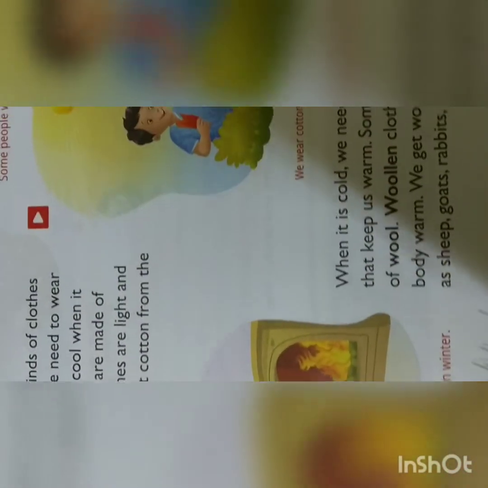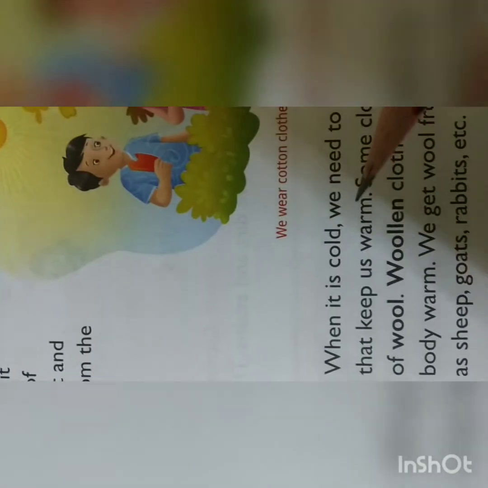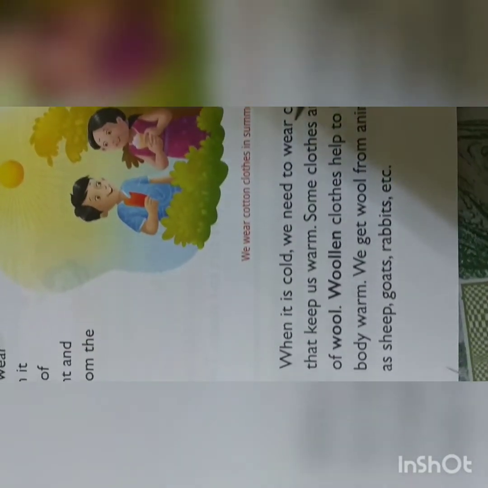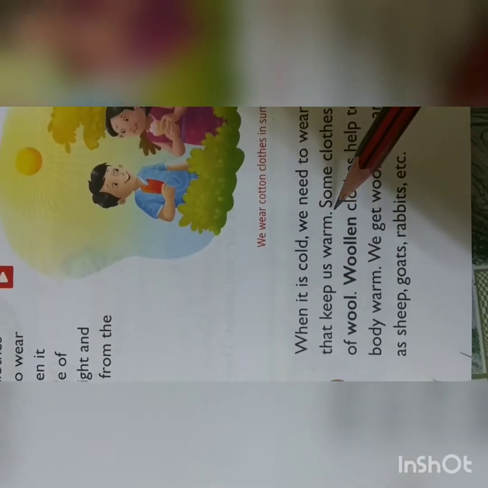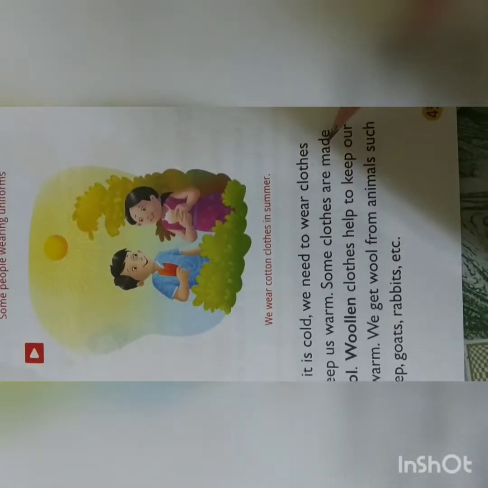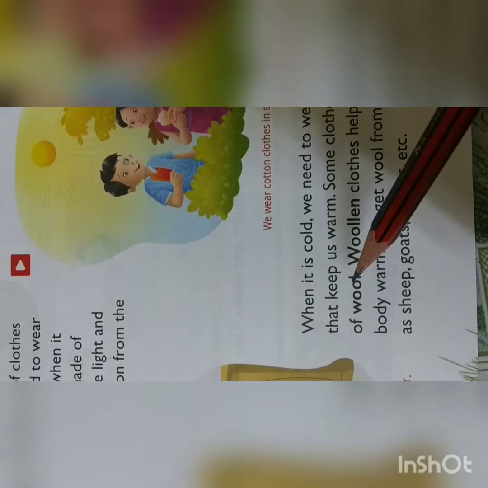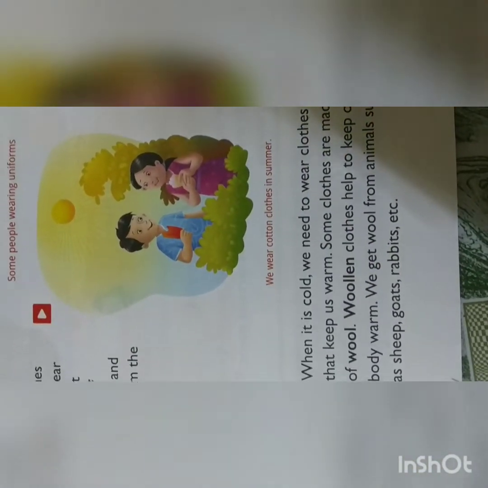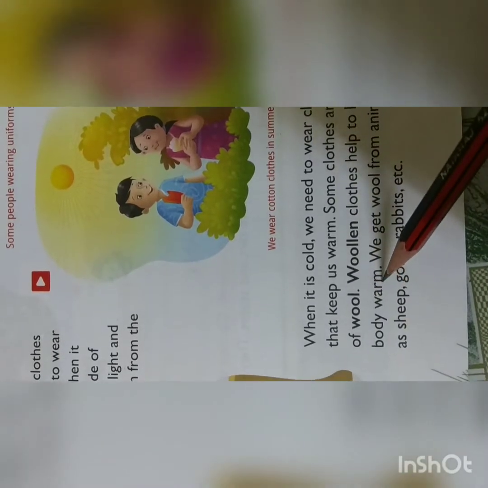Now, next one. When it is cold, we need to wear clothes that keep us warm. Some clothes are made of wool. Woolen clothes help us to keep our body warm.